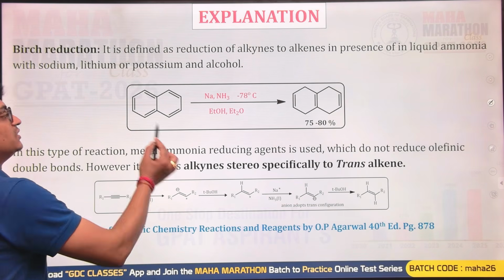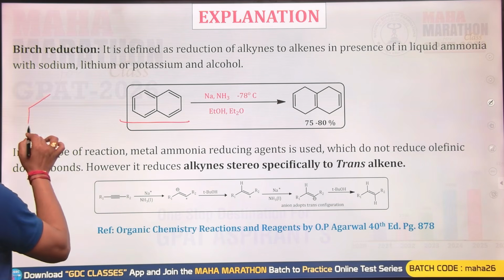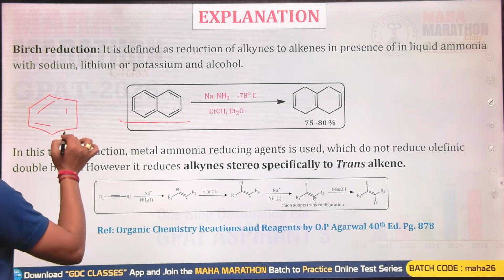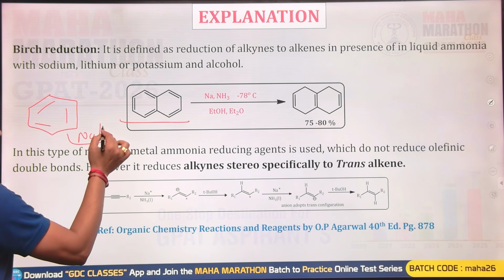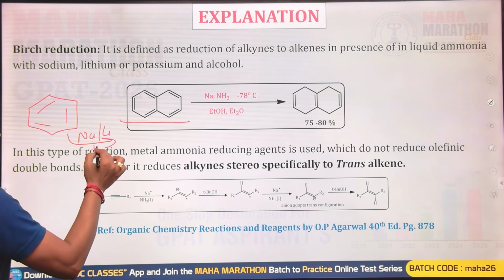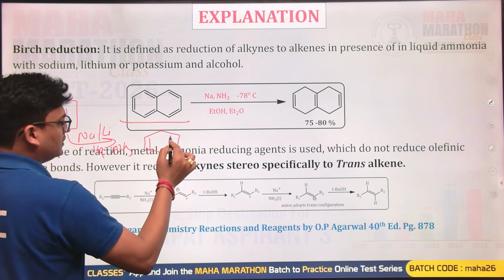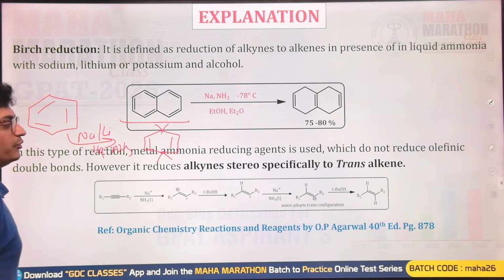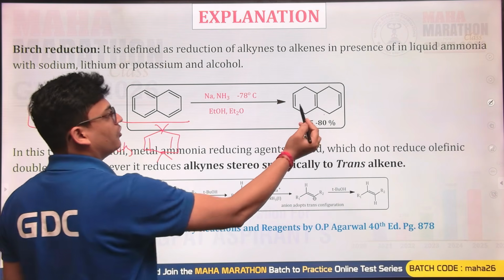And it applies to aromatic compounds as well, like benzene. So if you are doing the benzene reduction with sodium or lithium metal in liquid ammonia, then it will be done at the 1,4 positions, and for naphthalene as well, it will happen at the 1,4 positions.